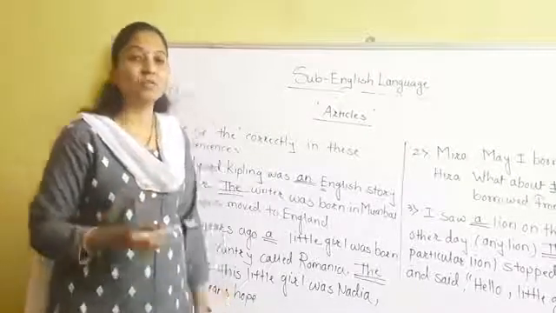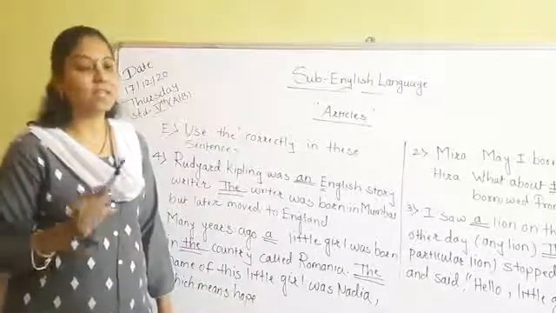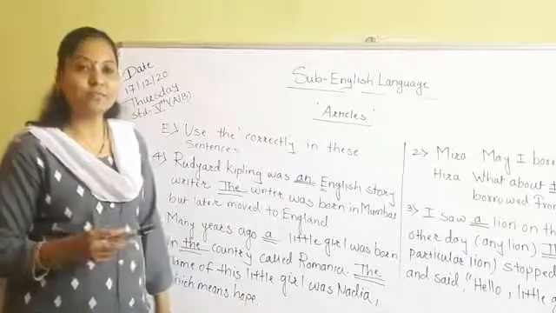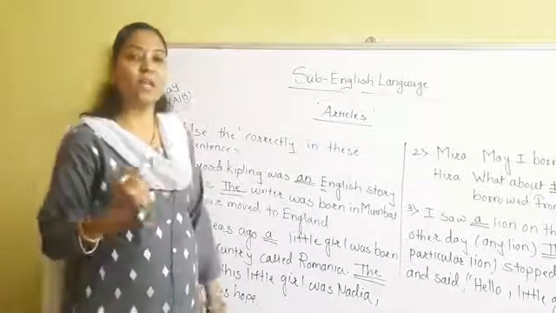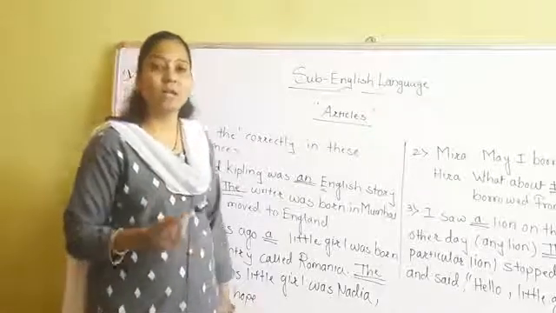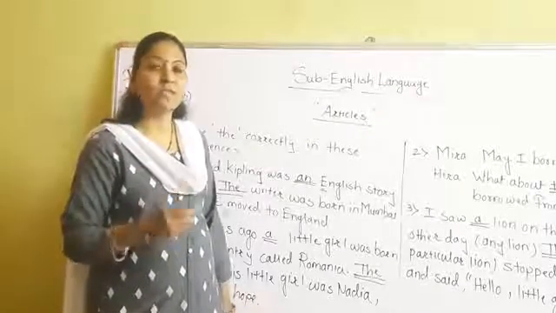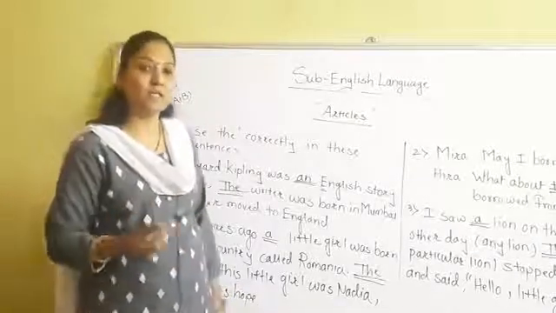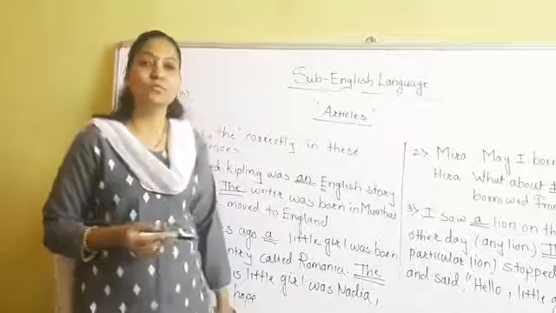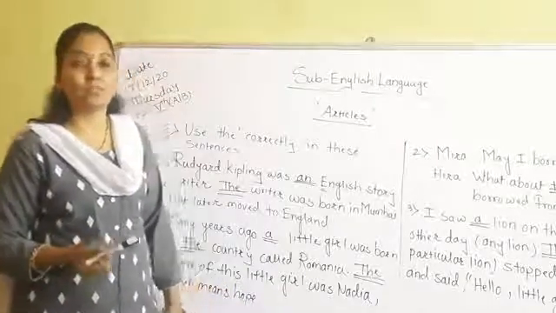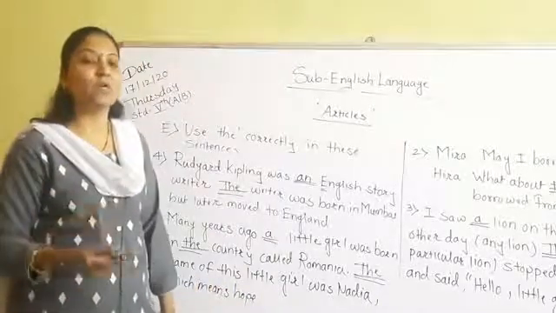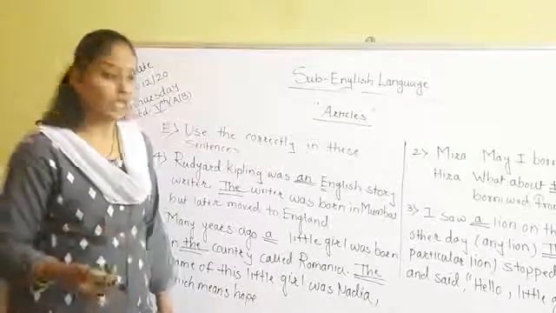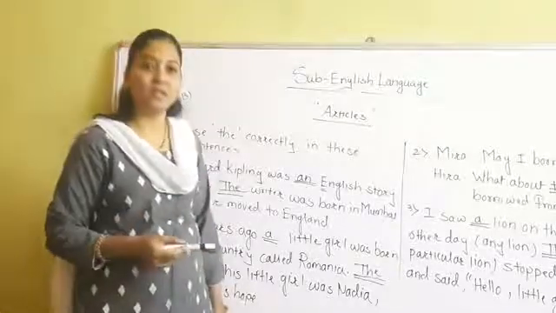At that time we use the indefinite article a, and we use an before a vowel sound. When the spelling starts with a vowel sound, we use an. And when we want to talk about a particular person, or when we are speaking about the person for the second time, we use the article the.